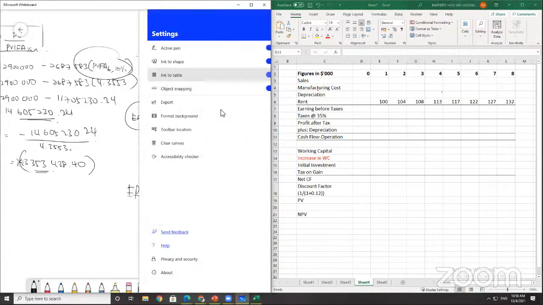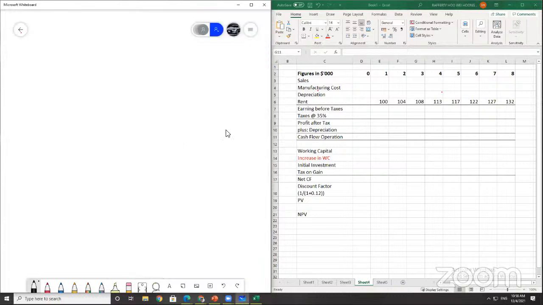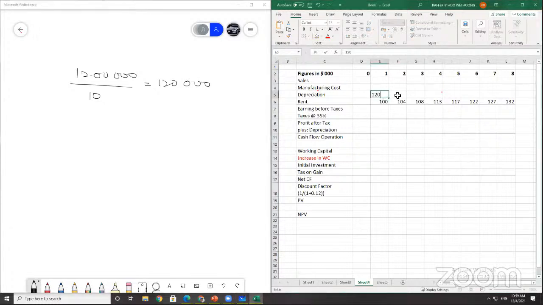So 1.2 million investment, depreciated across 10 years, so each year is $120,000. So depreciation is $120,000 across the 8 years, because they want you to do 8 years only here.